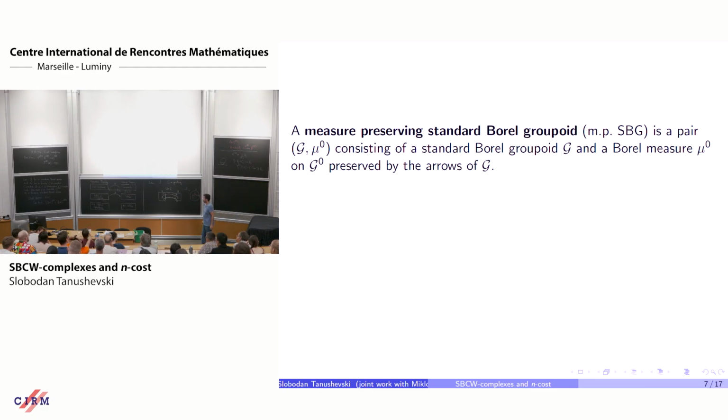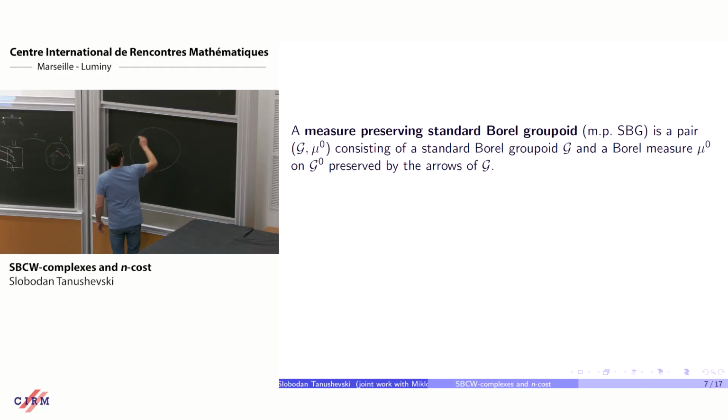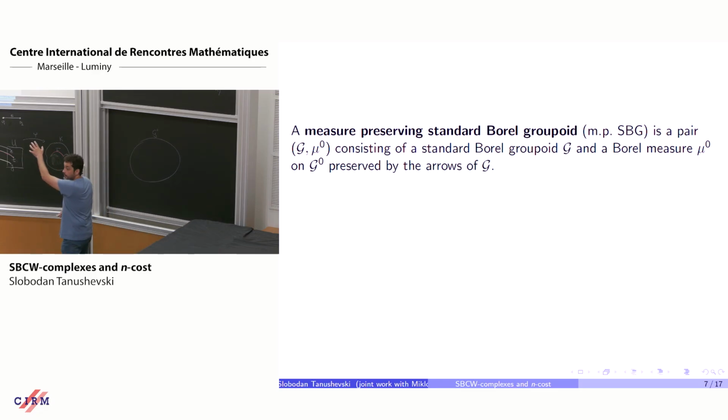So in this functor phi, what will be the unit space of the resulting groupoid? It will be the zero cells. The zero cells? Mm-hmm. Okay. Here also. Yeah. So, right, everybody knows what this means, but let me say it anyway. On the set of units, I have a measure, to be preserved by the arrows.